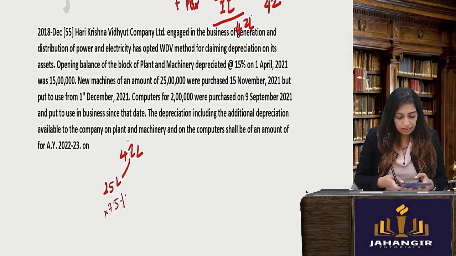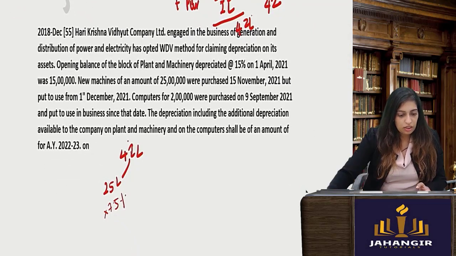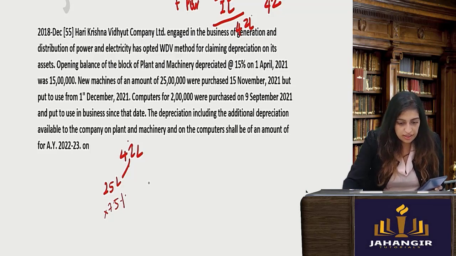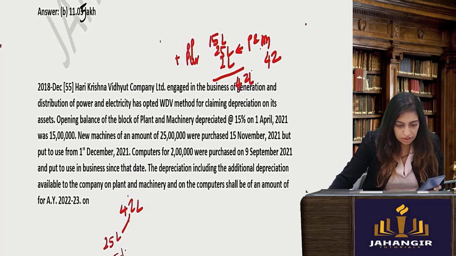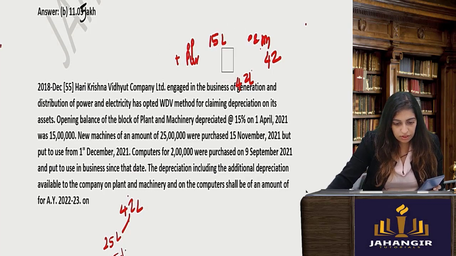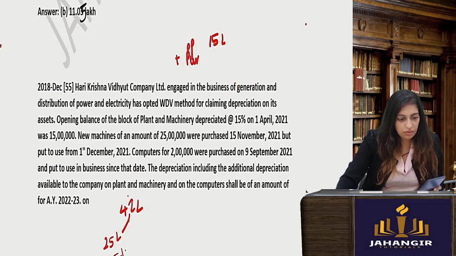For the remaining, you will get the full depreciation. Now, because there are different assets, in fact, I shouldn't have put this over here. For computers, we will do it separately. So let's take only one.